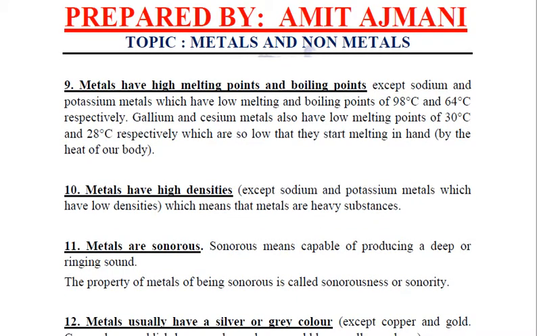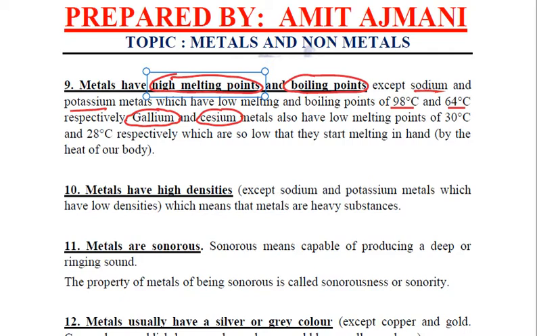Next property of metals is that metals usually have high melting point and high boiling point. There are a few exceptions to it. First exception is that of sodium and potassium. They have comparatively quite low melting and boiling point of 98 degrees and 64 degrees Celsius respectively. Quite importantly, there are these two metals, gallium and cesium.